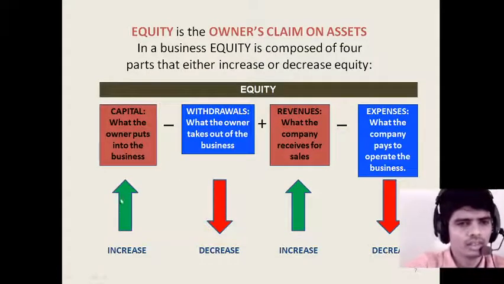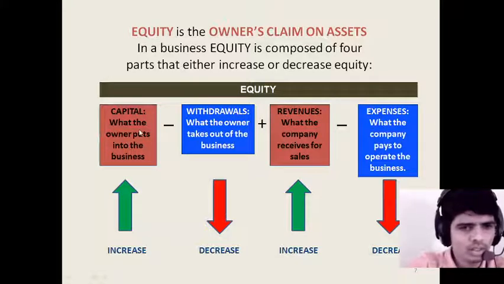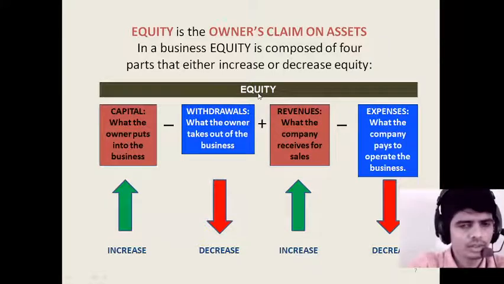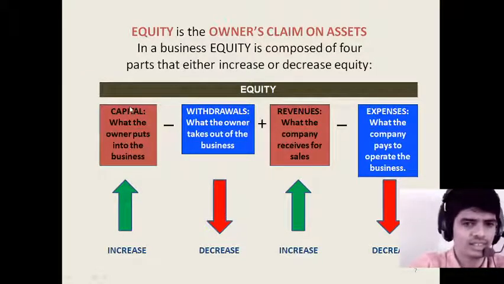Okay, understand capital, what the owner puts into the business. We are studying the equity, whatever the owner puts in the business. If the owner is putting something in the business in terms of capital, then our equity gets increased. See, the green arrow mark is there. If we are adding something additional in the business in terms of capital, then our equity increases.